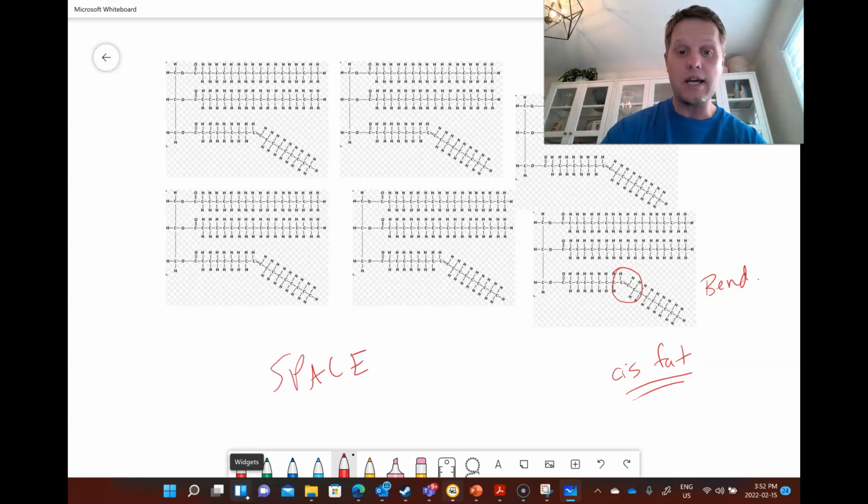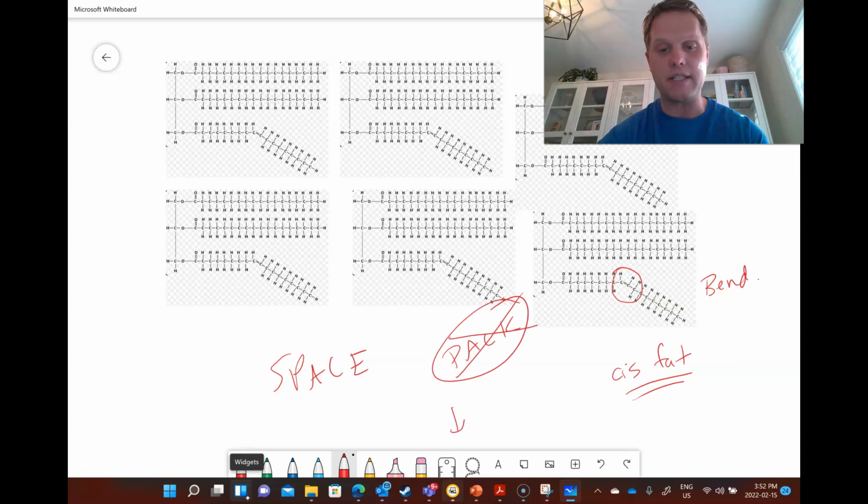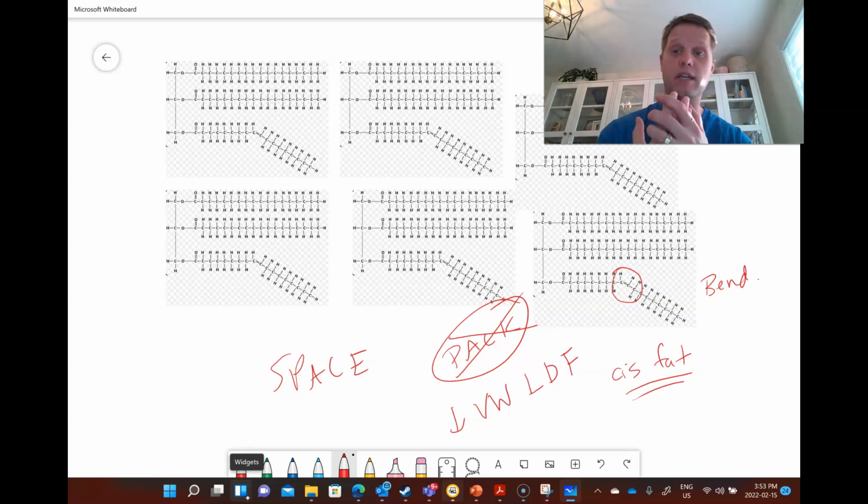As a result, they can't pack well together. So they're not good at packing. They can't get close together. And they're going to have a decrease in their van der Waals or London dispersion forces. Remember, those are the forces that happen between the electrons and protons. You need to be close together.